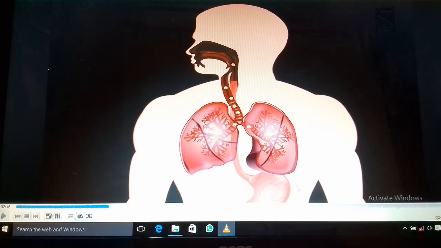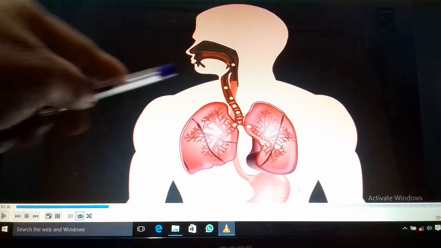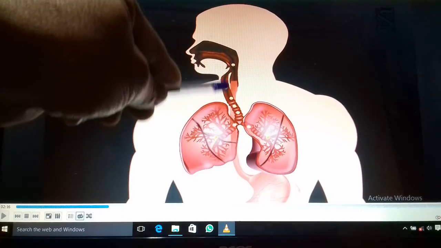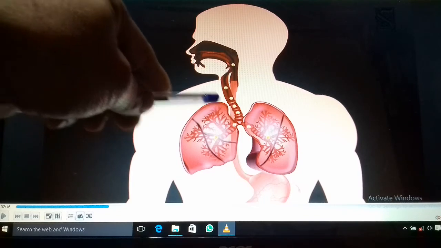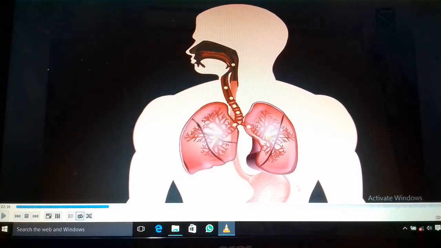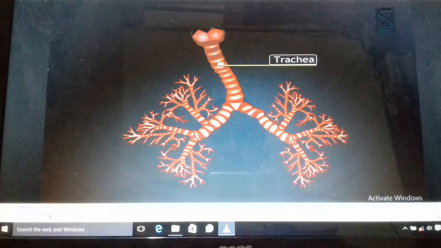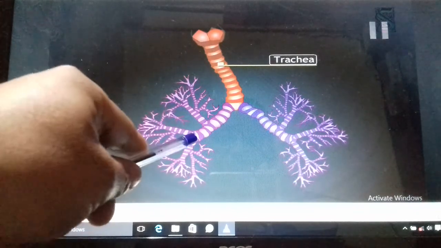And there is an epiglottis which prevents food from entering the trachea. See, this is the trachea.